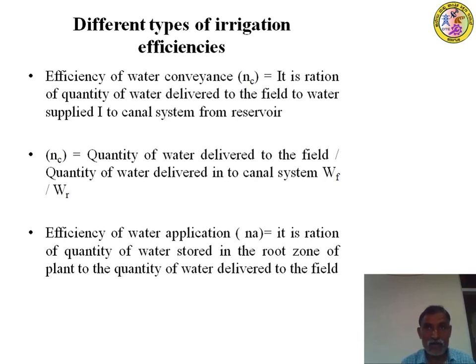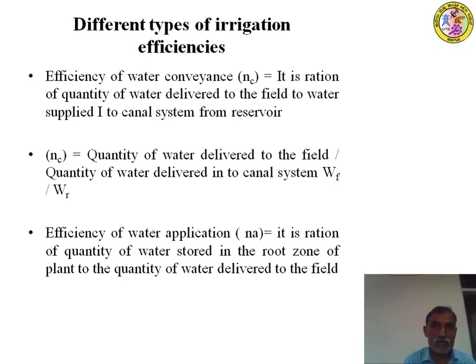For example, 200 liters of water enter the field. Out of 200 liters, how much water is actually stored in the root zone of the plant? How much is useful, how much can be absorbed by the plants? That is water stored at the root zone divided by water supplied at the field.